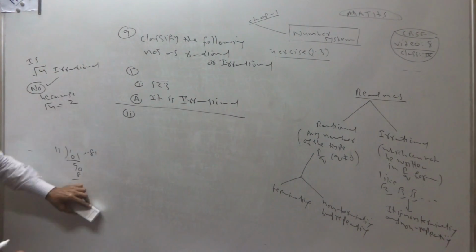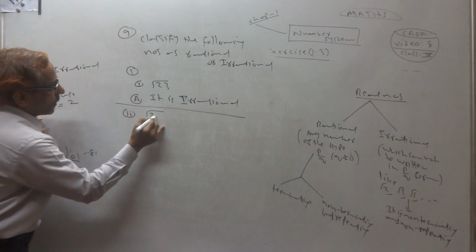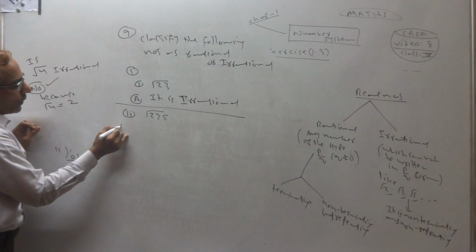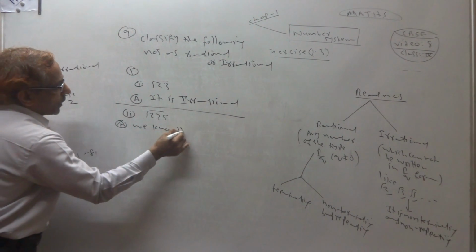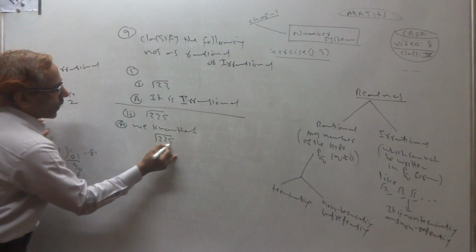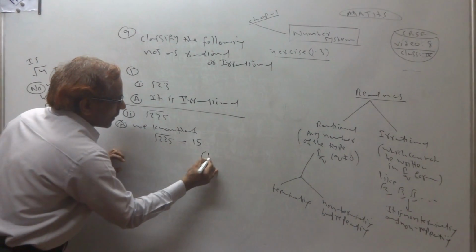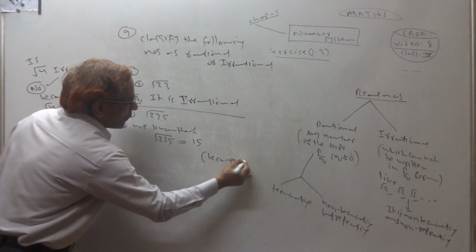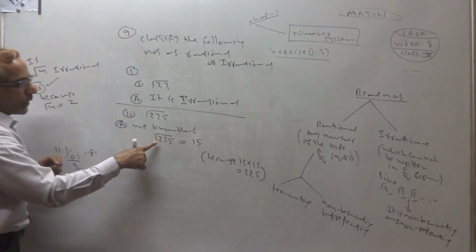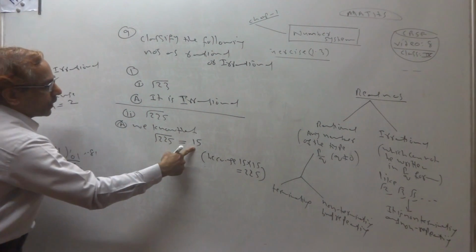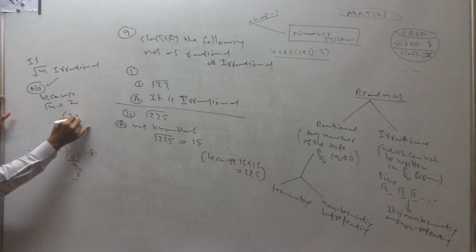You see more examples. Root 225. We know that the square root of 225 is 15, because 15 into 15 is 225. I was giving this example: root 4 is 2, because 2 twos are 4.